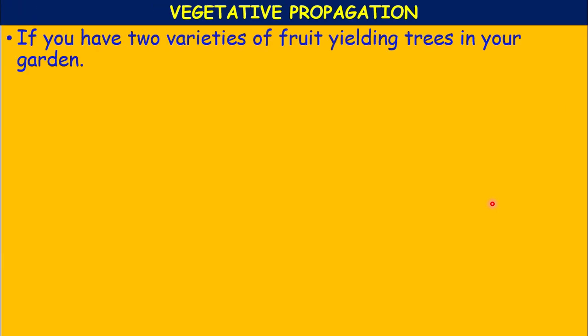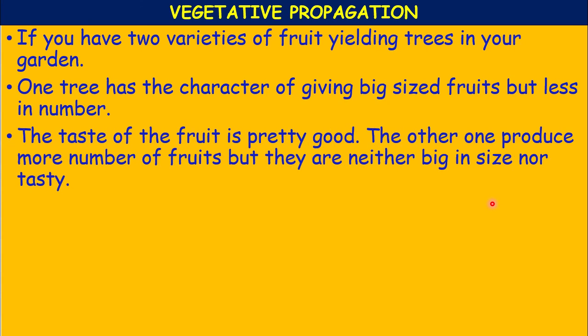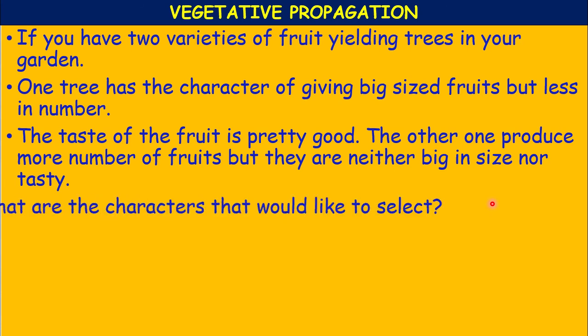If you have two varieties of fruit yielding trees in your garden, one tree has the character of giving big sized fruits but fewer in number, and the taste of the fruit is pretty good. The other produces more fruits, but they are neither big in size nor tasty.